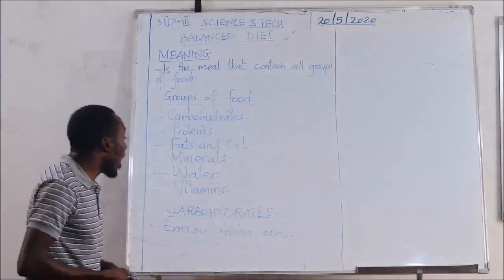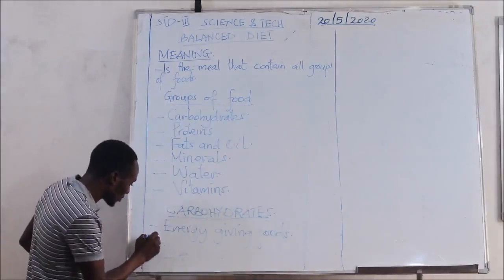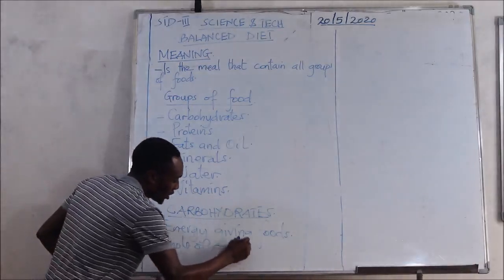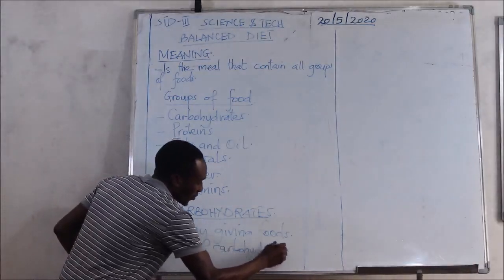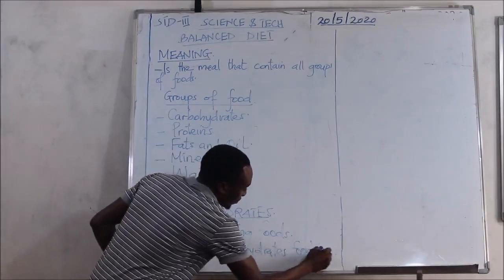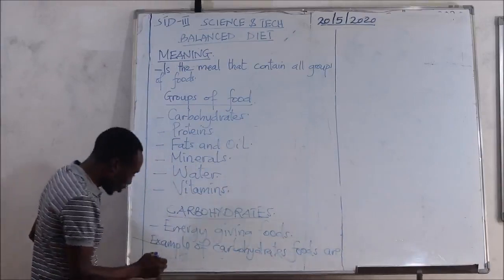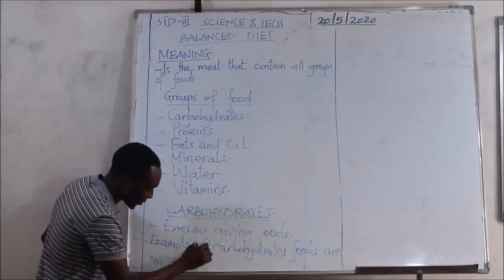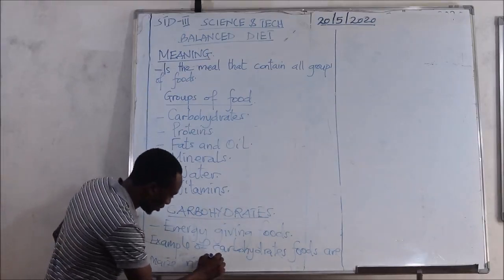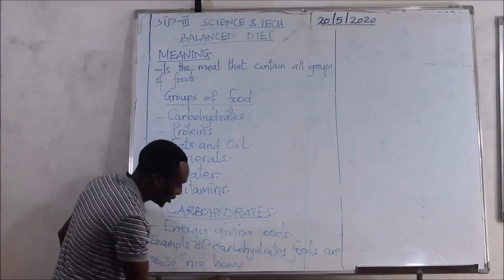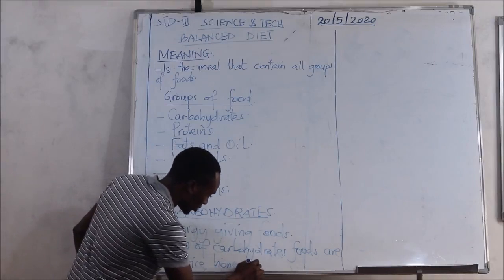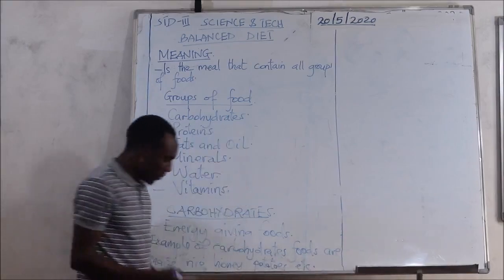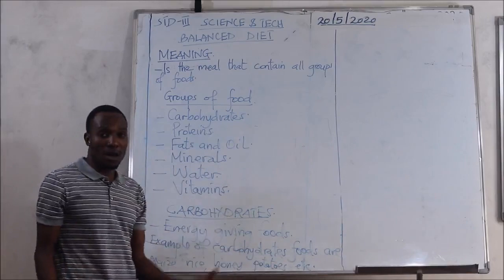Examples of carbohydrate foods are maize, rice, and we have potatoes also, etc. These are a few examples of carbohydrate foods.